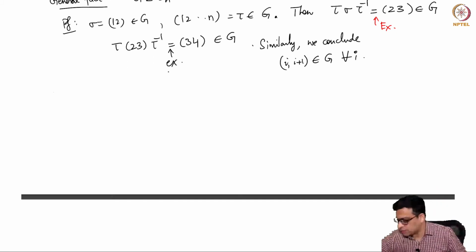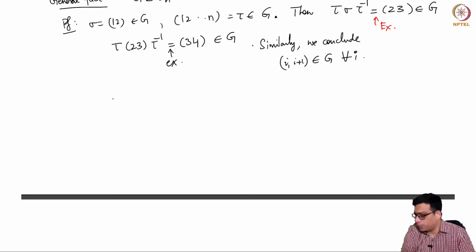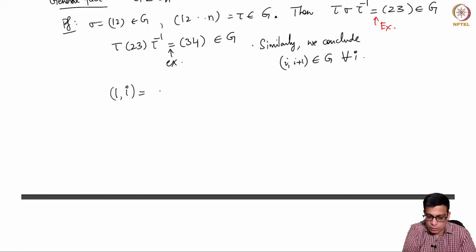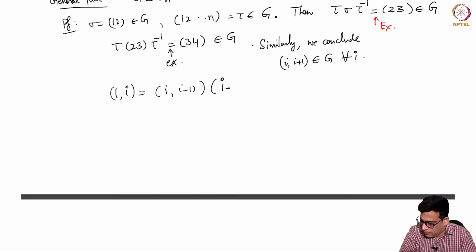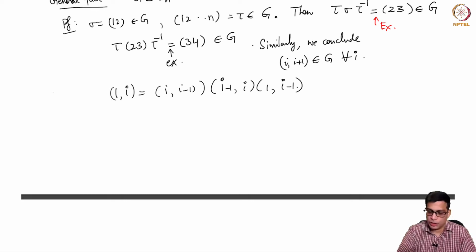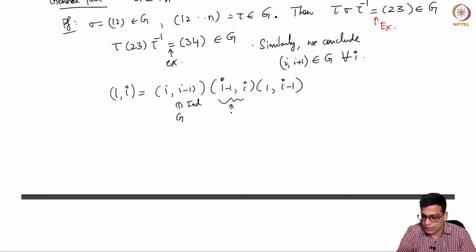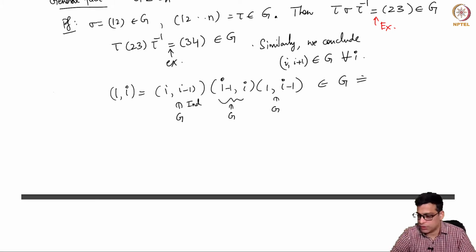Once you have these, you can now compute (1 i) which is equal to (1 i-1)(i-1 i)(1 i-1). This is in G by induction, this is in G by this construction, and this is in G of course by induction. So this whole thing is in G. I am going over this very fast, but (1 i) is in G for all i.